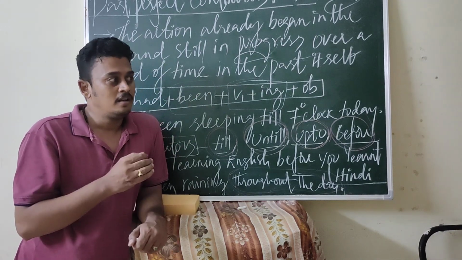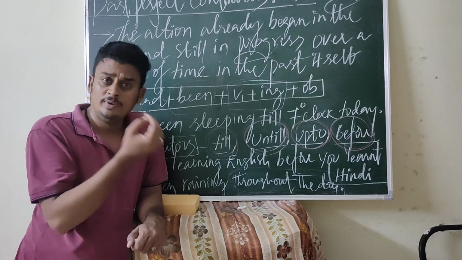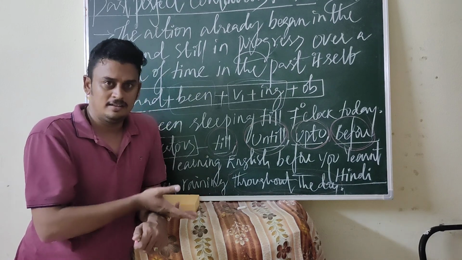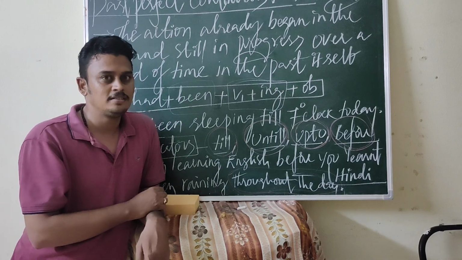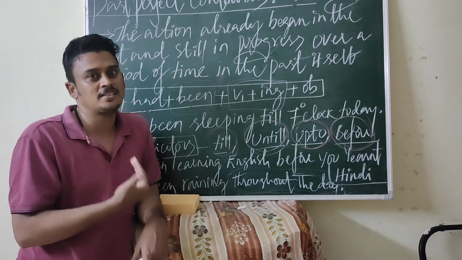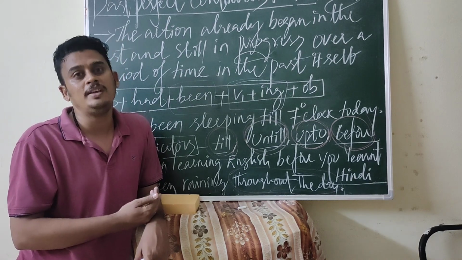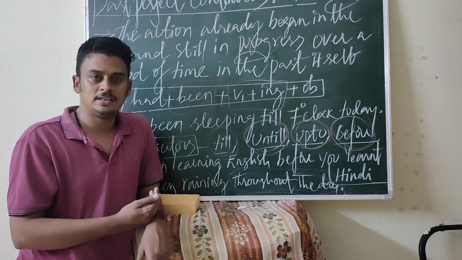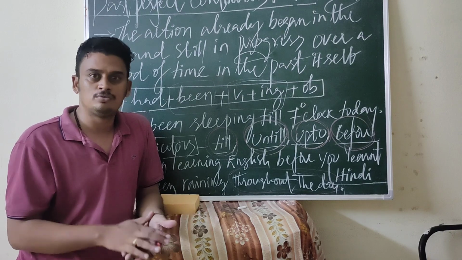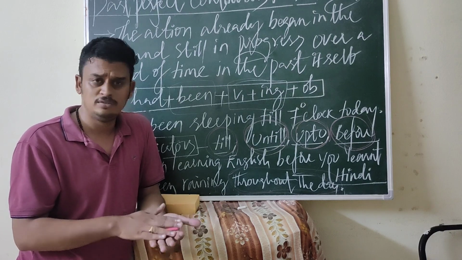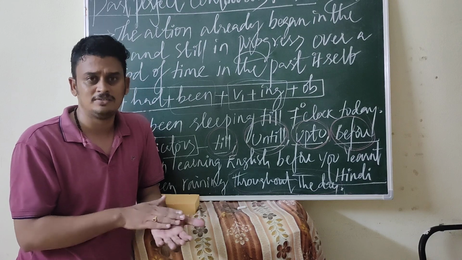Okay, Rama, what had you been doing there? Likewise, that means not now, in the past, what had you been doing there? Okay, such WH questions are also used with the past perfect continuous tense.